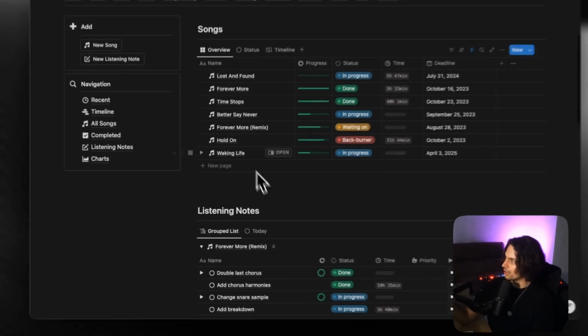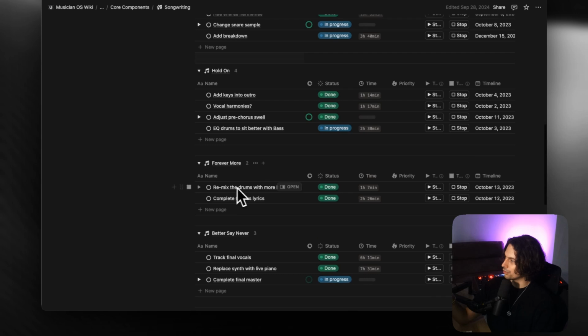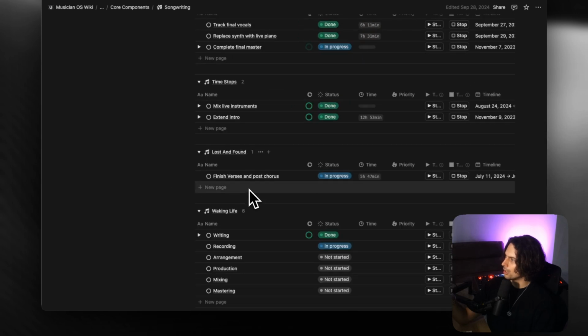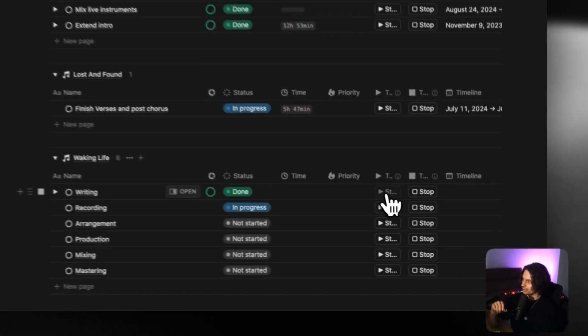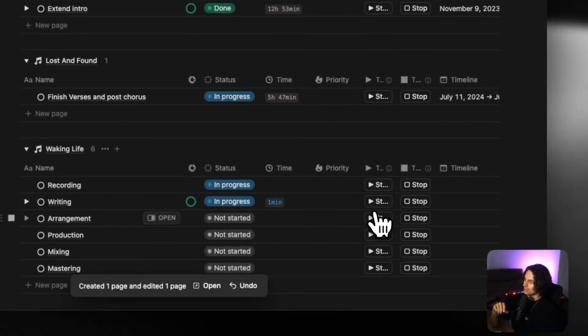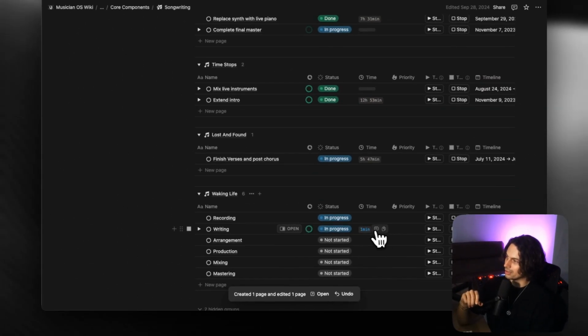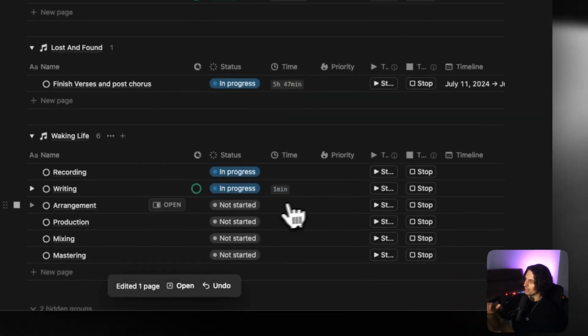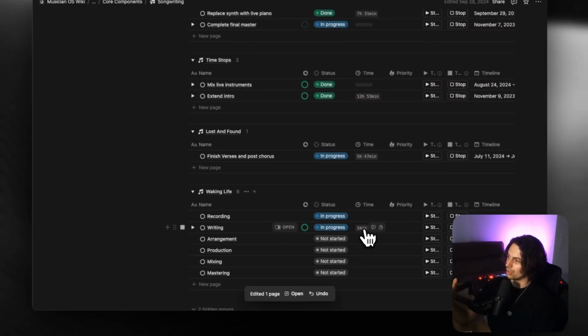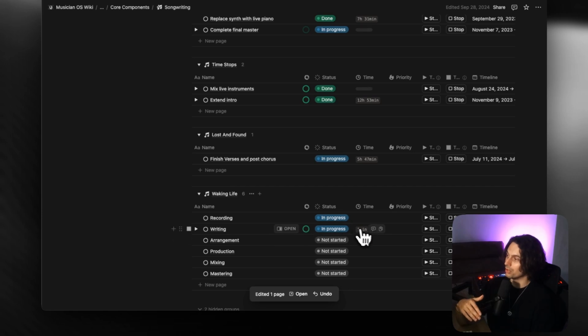You'll also see that as we've added Waking Life in here, if you scroll down, it'll also show up here, all of the progress. What you can also do, if you like, is that you can come and you can click Start. And what this does is essentially, it begins a timer. And so you can actually track how long you're spending on each element of a track or each phase of a song. And when you're done, you can hit stop, it cancels the timer, and then it starts to clock up a total of how long you've spent working on this track.